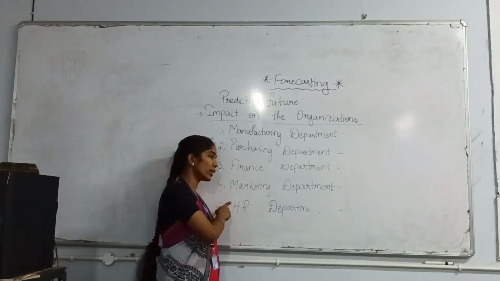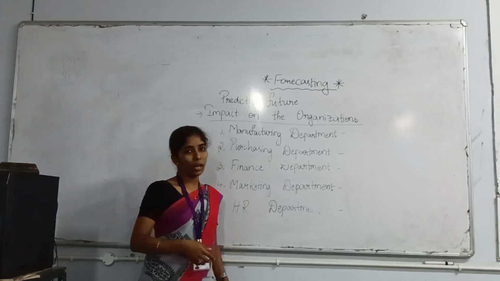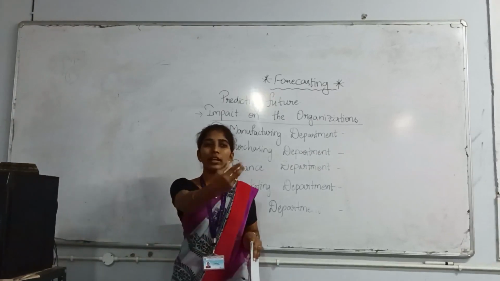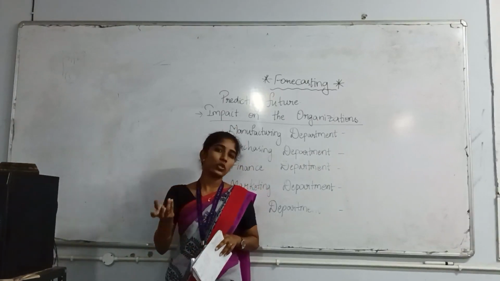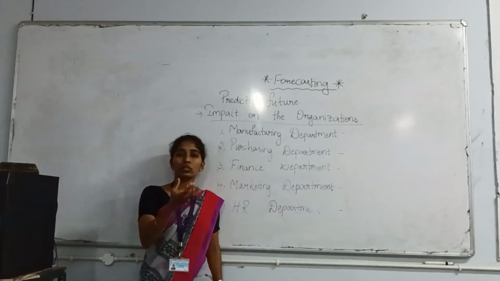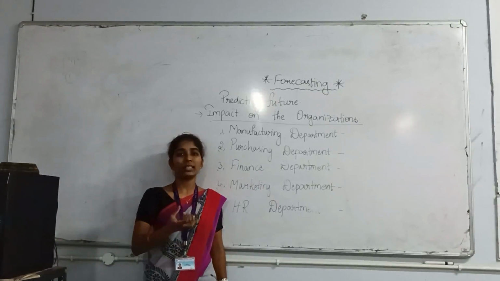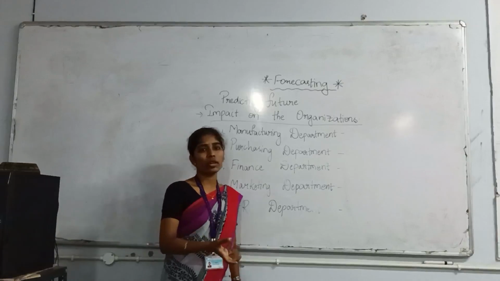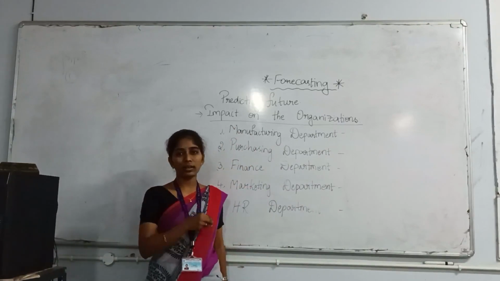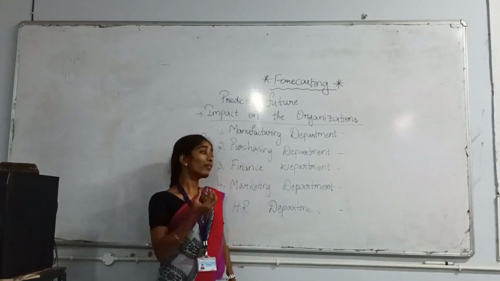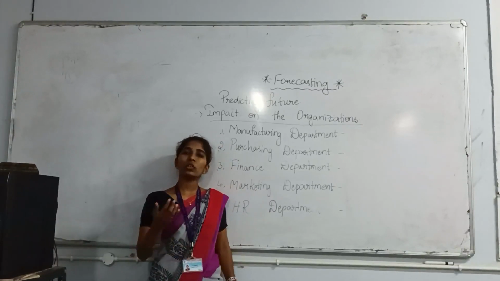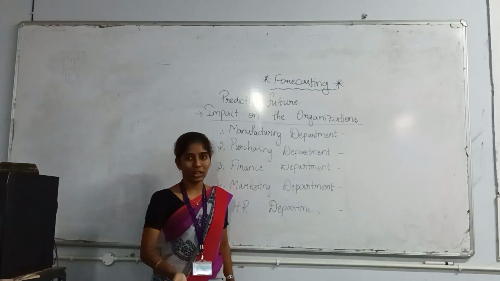Then the fourth department, marketing department. How does this marketing department use forecasting? Their main activity is getting their product into the market, to the public or the customers. So how do they forecast this? First they will analyze the customer wants, needs and everything. They'll get research on it, they'll get reports on it. Based on all that research, that will help them forecast, okay, in future this evolution might come. Based on that, their marketing strategies will be changing.